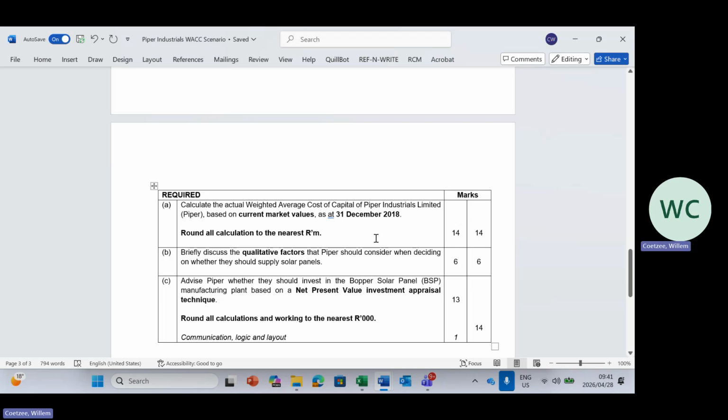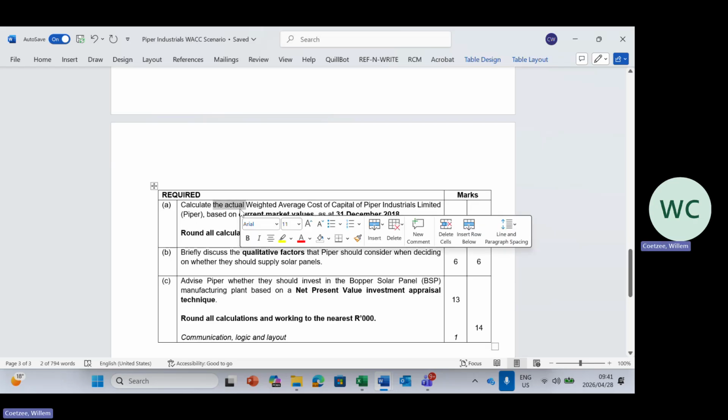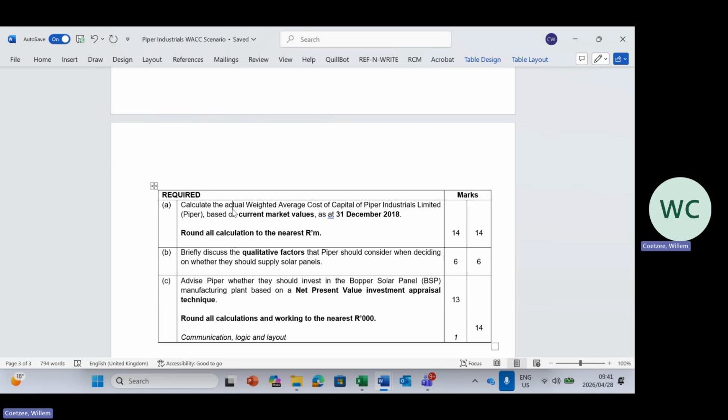December 2018. Now, this is very important and required when you look at WACC. We must tell you something like actual or current or market values. If we do not tell you that, then you can use the target capital structure ratio. If we do tell you that, then you have to calculate the actual market values to get the actual capital structure. Very, very important.